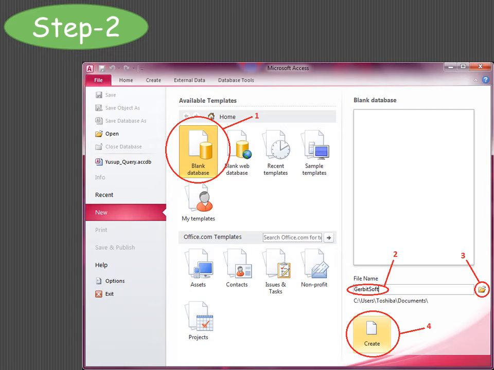Otherwise, on the left pane where commands like save object as, save database as, open, recent, new, print are given, the names of the databases are also given. So you can choose the name of the database with which you want to work right now.